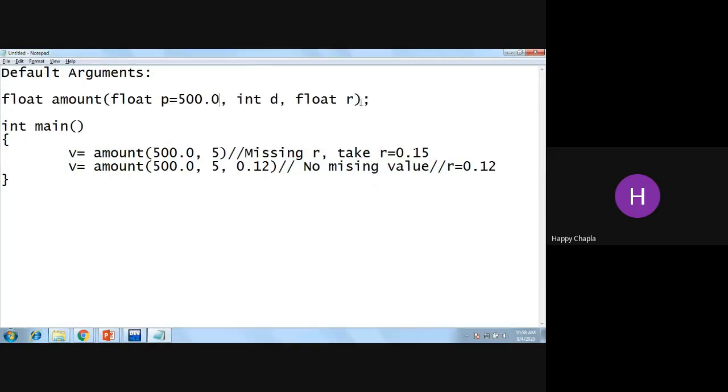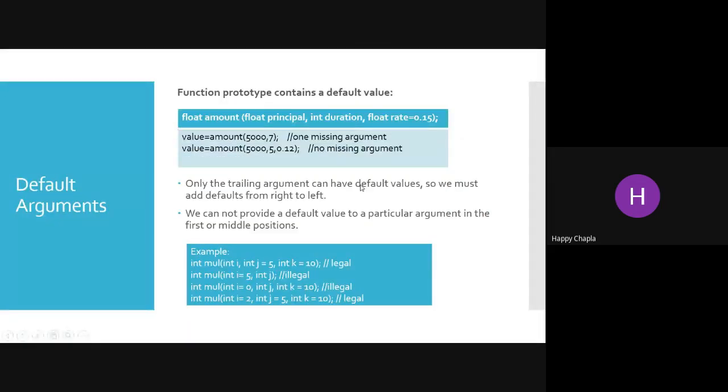Now in this case, if you want to assign 500.0 over here, and you don't want to pass any argument after that p, what will be the case? You just want to pass the d value equals 5 and r value equals 0.12. Only the trailing arguments can have default values, so we must add defaults from right to left. We cannot provide a default value to a particular argument in the first or middle positions.